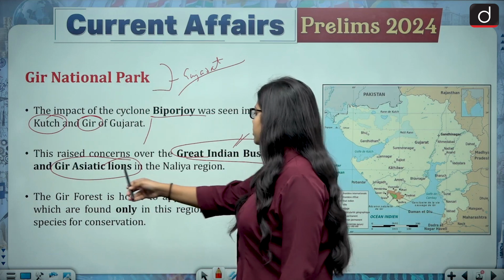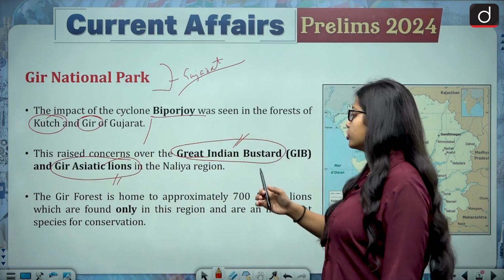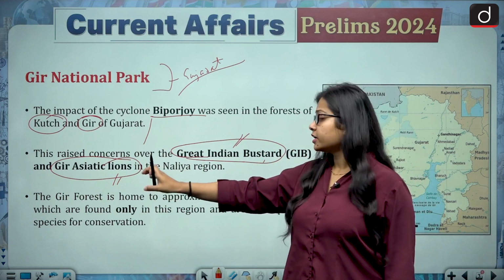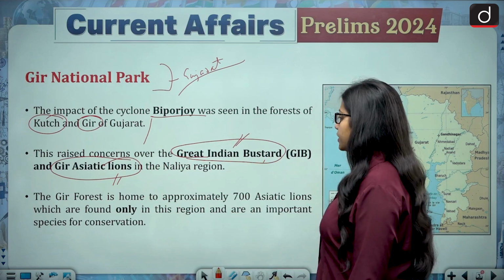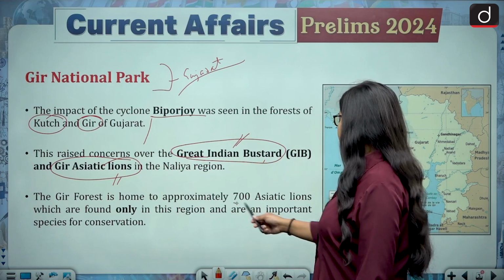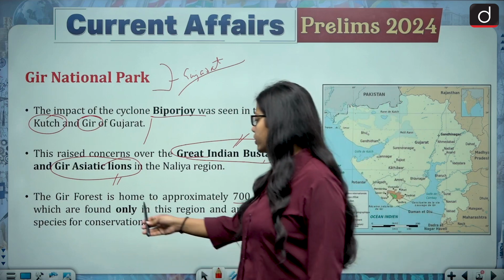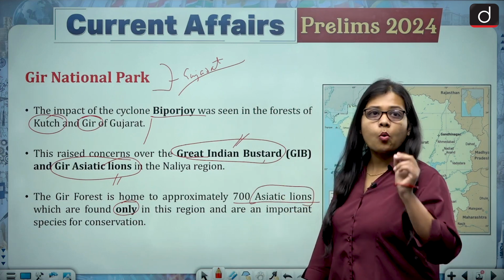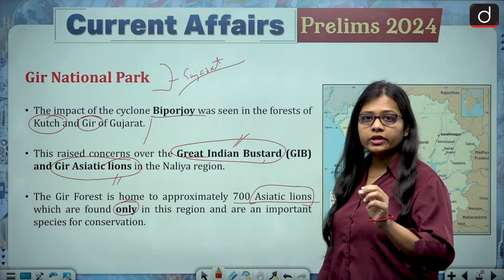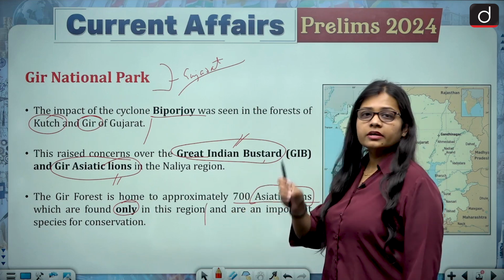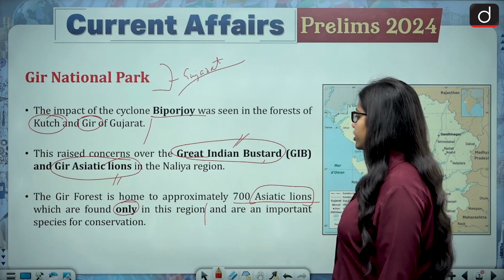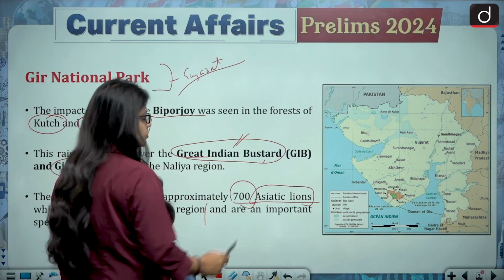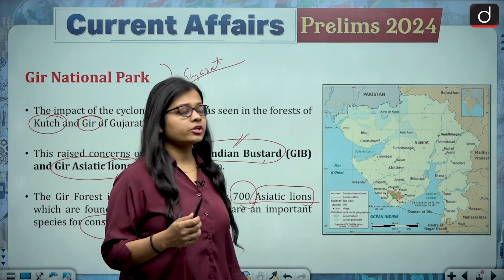So, this has brought the focus on two animal species: first is the bird, the Great Indian Bustard, and second is the Gir Asiatic lions. The Gir forest is home to approximately 700 Asiatic lions, which are found only in this region. The Asiatic lions are found only in India, and only in the Gir National Park, and are an important species for conservation, as only 700 are left in number, so their protection needs to be done.